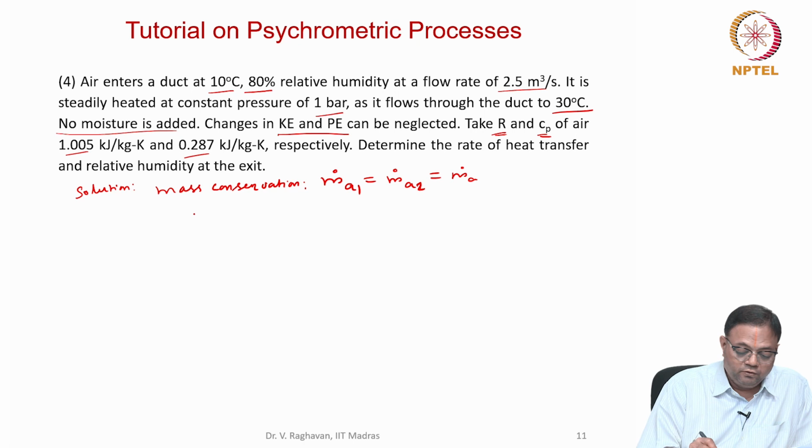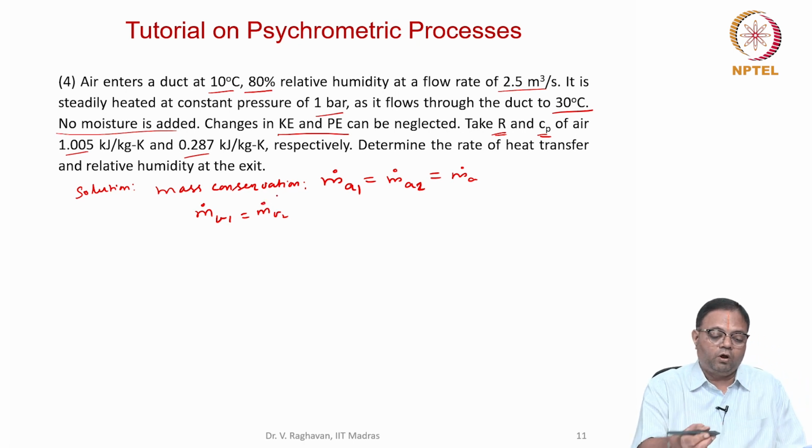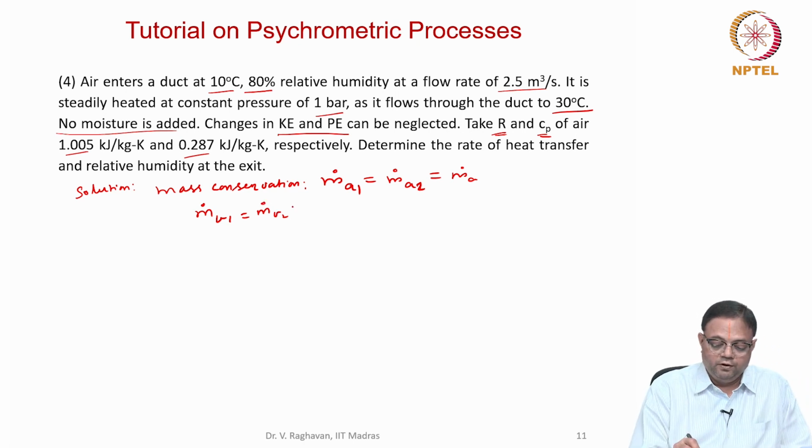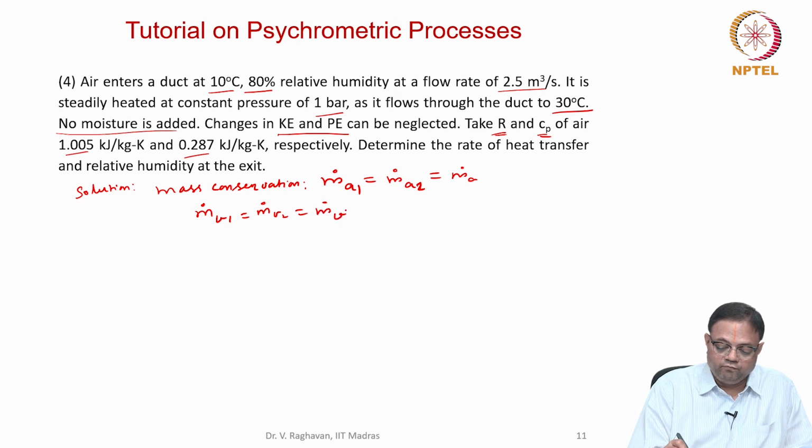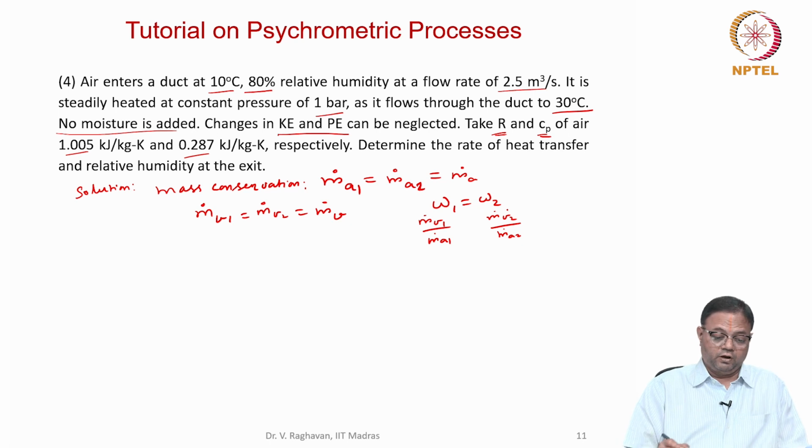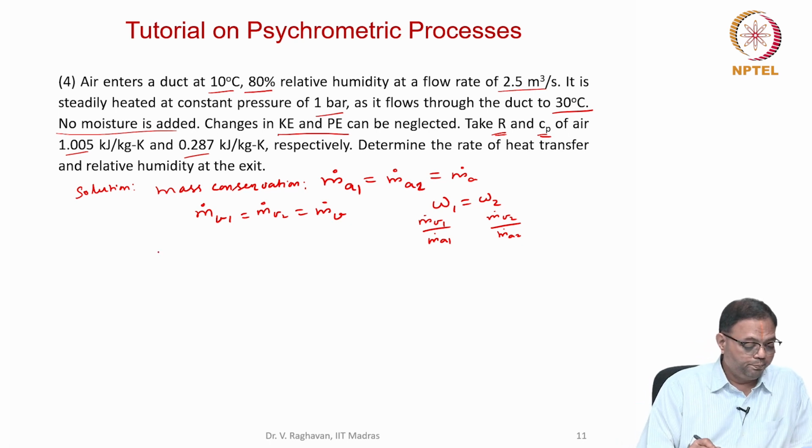For the vapor, M dot V1 equals M dot V2. Again, there is no removal or addition of moisture, so that also I can keep as M dot V. That means omega 1 equals omega 2. So what is omega 1? Omega 1 equals M dot V1 by M dot A1, which is M dot V2 divided by M dot A2. So this is constant because no moisture is added or removed.